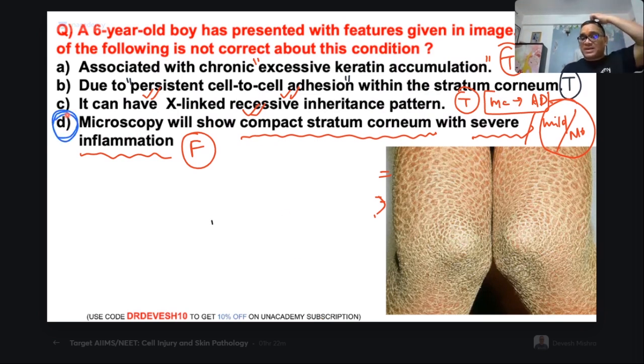That is how the question will be asked in the exam, right? So be careful, the examiner will ask questions like this. They will give a partially correct statement. I will say that statement D is partially correct, but the rest of the options are fully correct. That is why we have to rule out this option. It is a grave mistake if you are not able to identify this in your exam. That is why I said during exam time, read the question carefully.